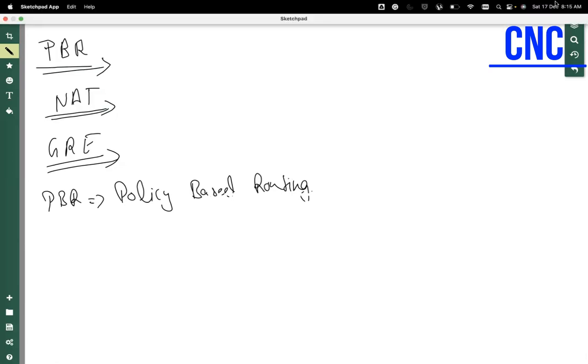Let's say if someone asks in the interview, which one is a source-based routing protocol, which one is a destination-based routing protocol, right? So at that time, if I choose, let's say EIGRP, RIP, OSPF, BGP, what these protocols basically do is receive the information, the prefixes, from each other and install them in the routing table, correct?